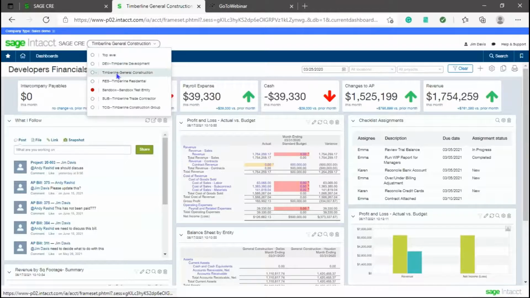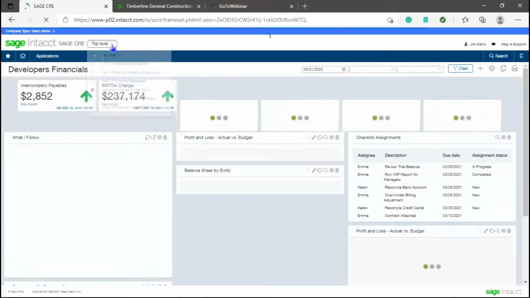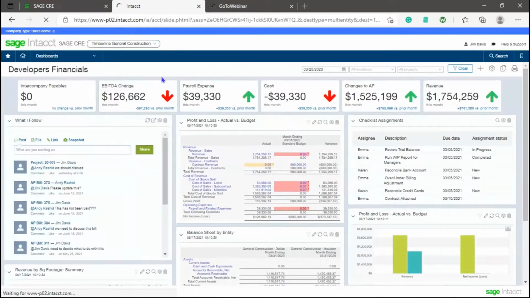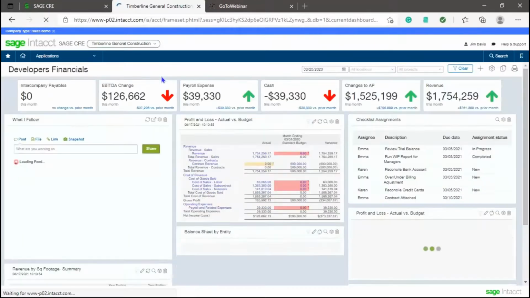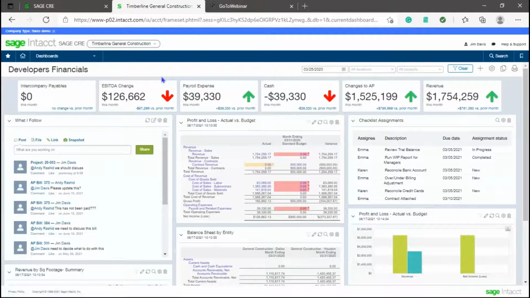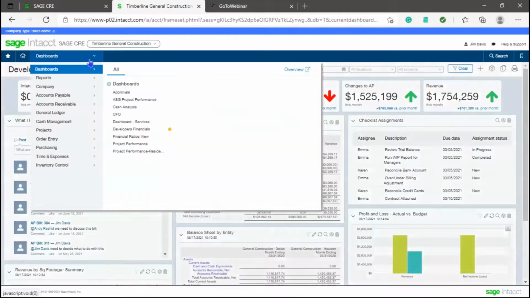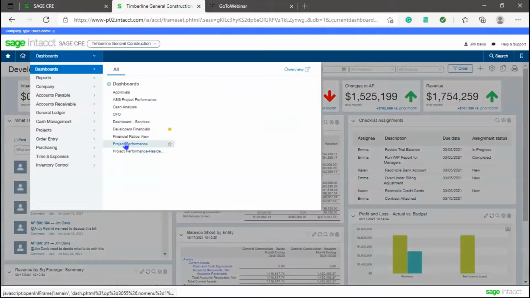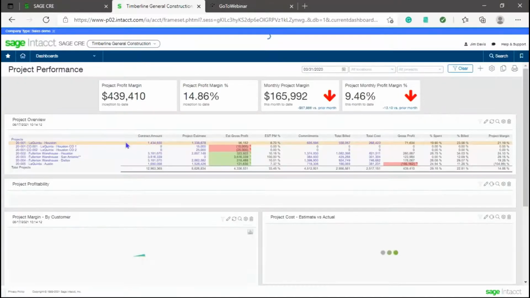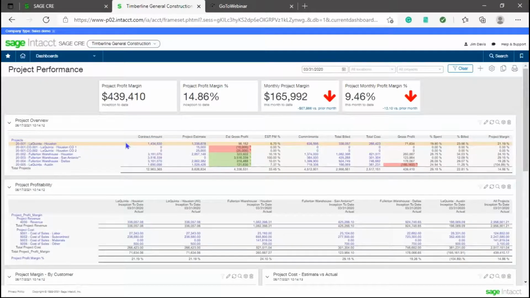I'm going to go ahead and come back up here to the top level real quick. Actually, stay here at the GC level. And I'm going to open one more dashboard because this one's more of a financial dashboard. So I want to go into my dashboards here and we're going to pull up a project performance dashboard. So here's a project performance dashboard. And as you can see, I have colors, things like that.